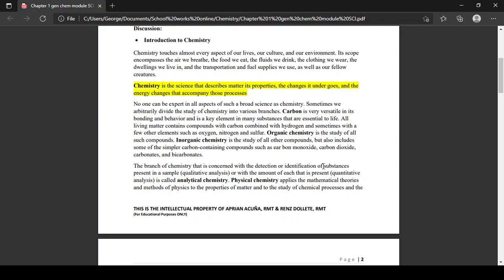So kids, I am asking you now, kung positive or negative, qualitative or quantitative analysis? Qualitative analysis. Kung quantitative analysis ka, may amount, numbers, sir, na involved.